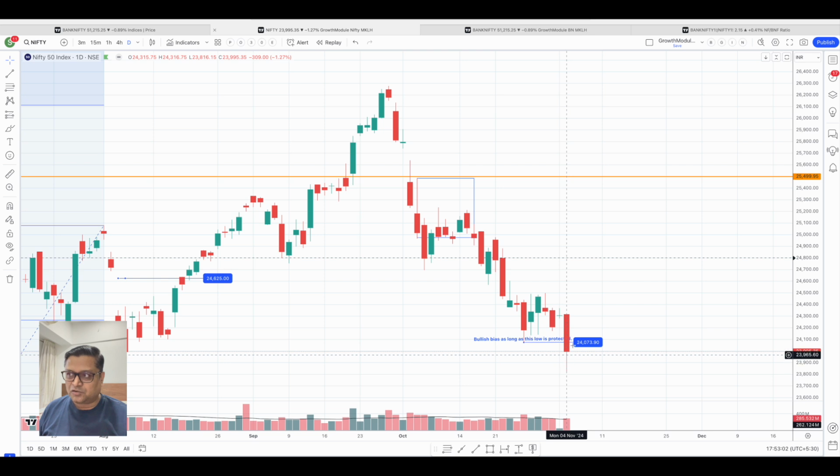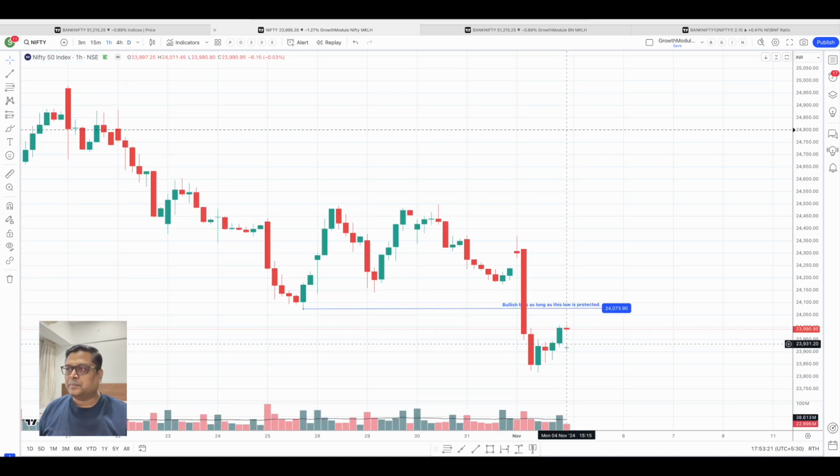There should be some kind of a retracement, and that retracement should take us probably to 24,700 or so, and then from those levels again the next leg of fall or the next leg of action will unfold. So for now I feel next day, tomorrow, we are expecting the price action to remain within this particular range. What has to happen for us to go bullish, right?